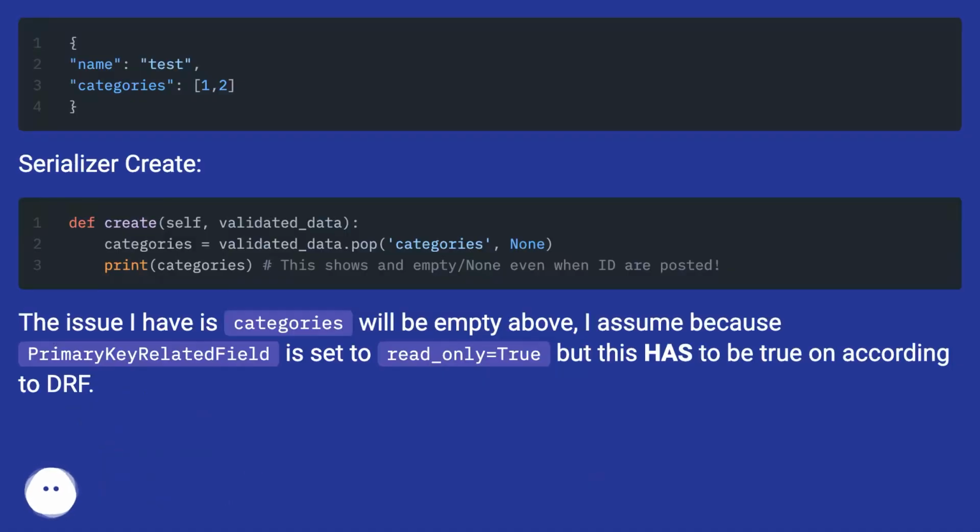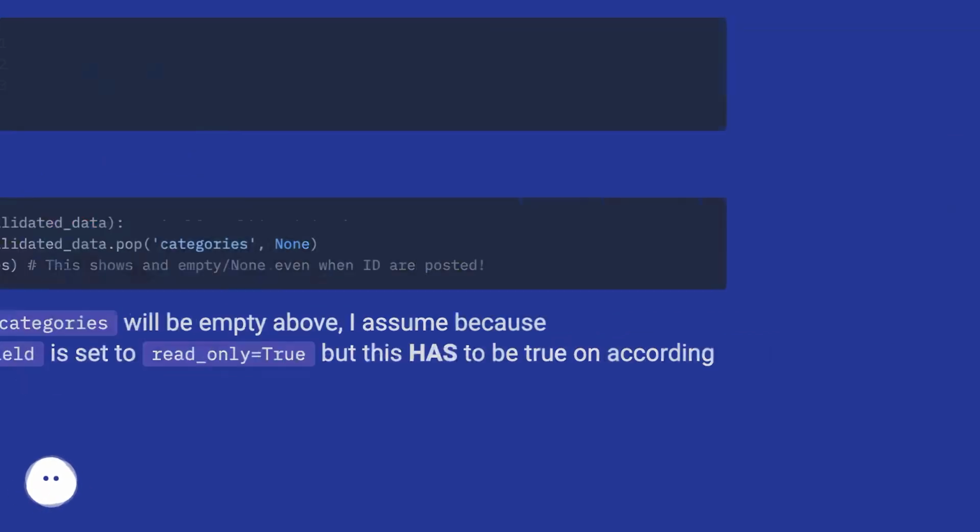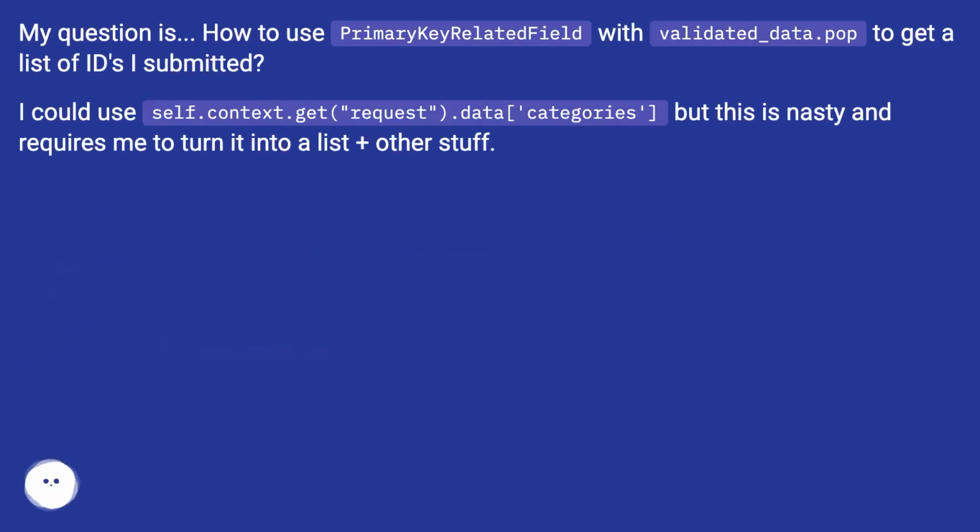Serializer create. The issue I have is categories will be empty above, I assume because PrimaryKeyRelatedField is set to read_only equals true, but this has to be true according to DRF. My question is, how to use PrimaryKeyRelatedField with validated_data.pop to get a list of IDs I submitted. I could use self.context.get, request.data, categories, but this is nasty and requires me to turn it into a list plus other stuff.